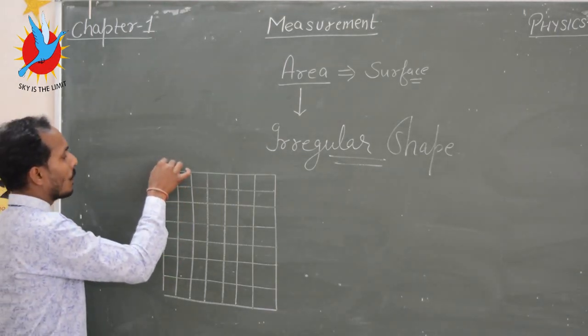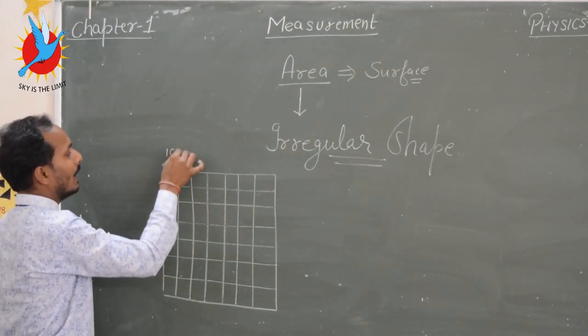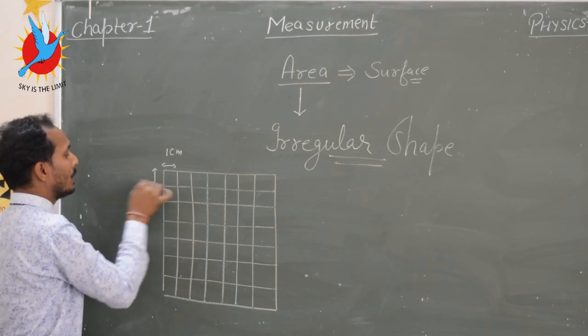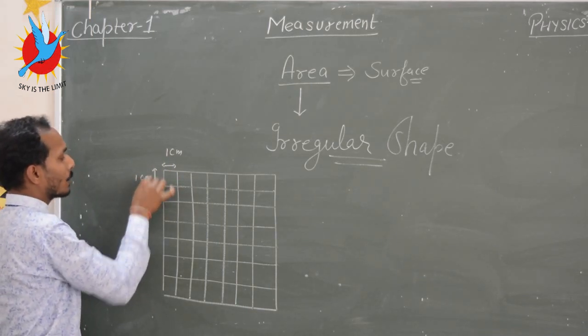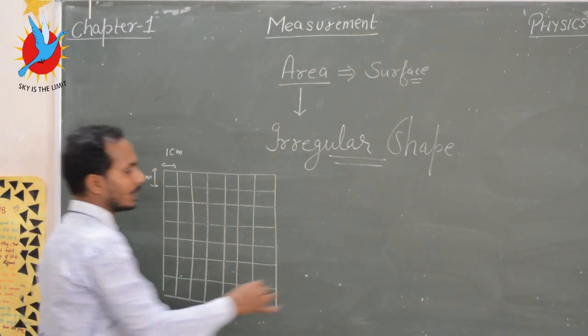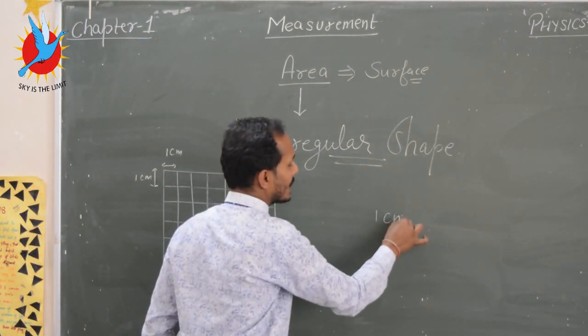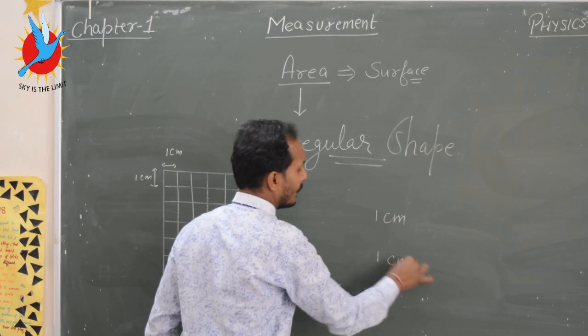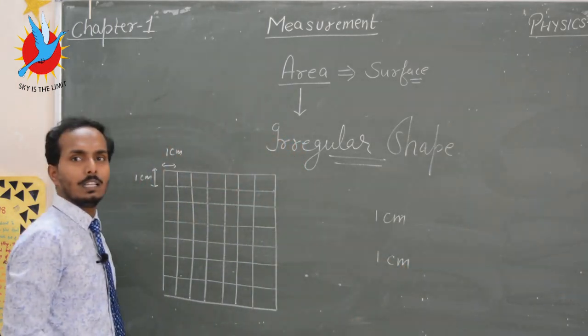A graph has 1 centimeter length and 1 centimeter breadth. Actually it is a square, and its unit is 1 centimeter length and 1 centimeter breadth.